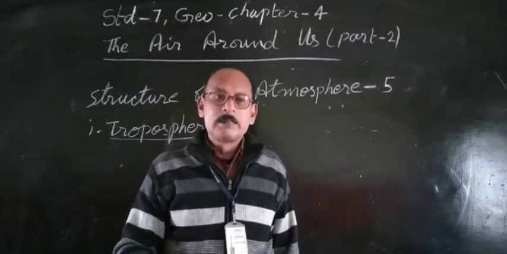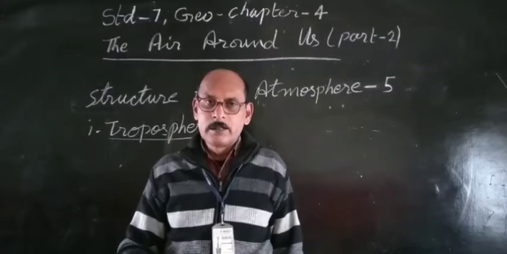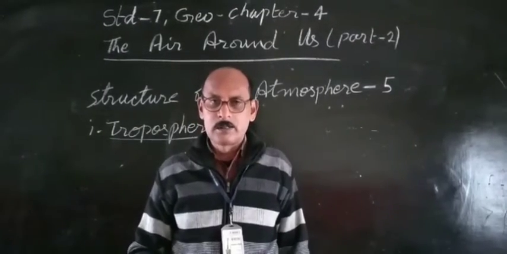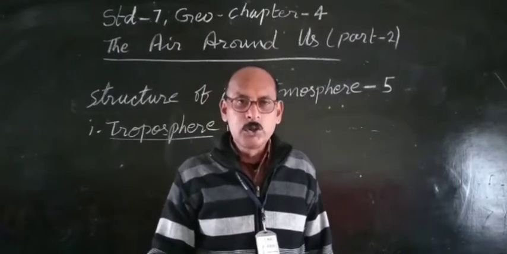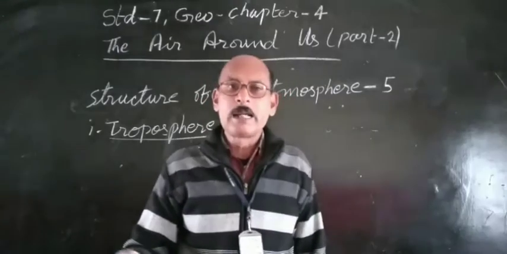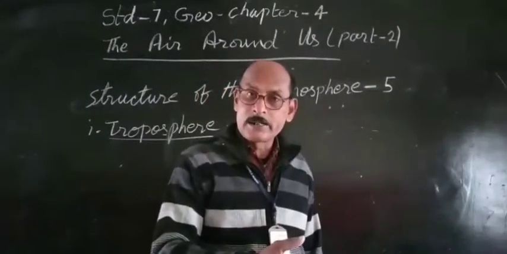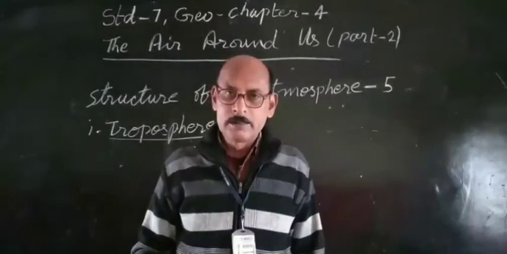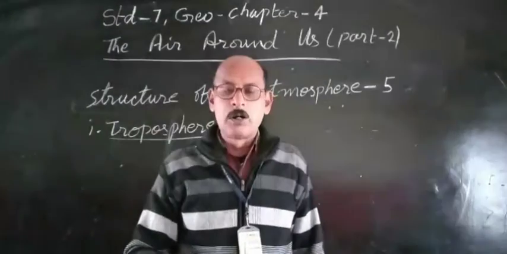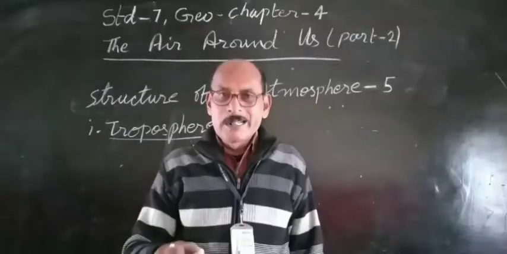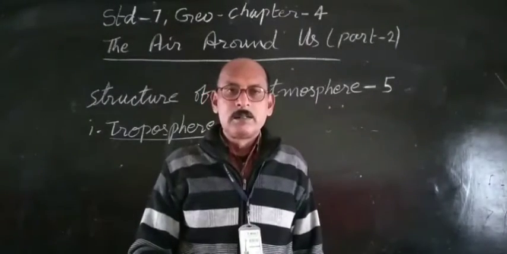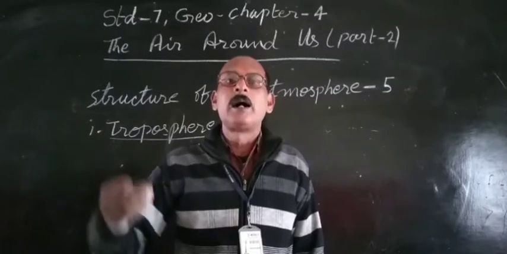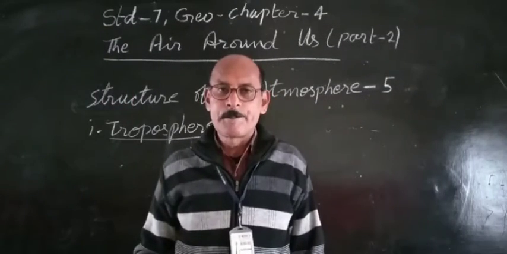At the pole, the air is very dense, very close and very cold. So it is found only up to 8 kilometers. But at the equator, because of high temperature and the air is warm, the density of the air decreases. So the troposphere is found up to 18 kilometers.